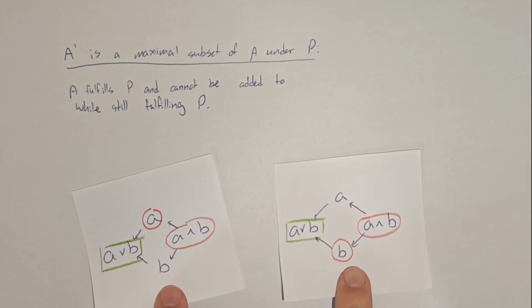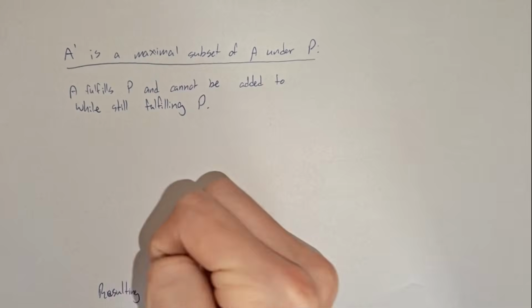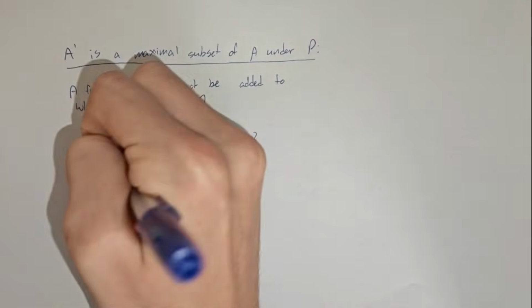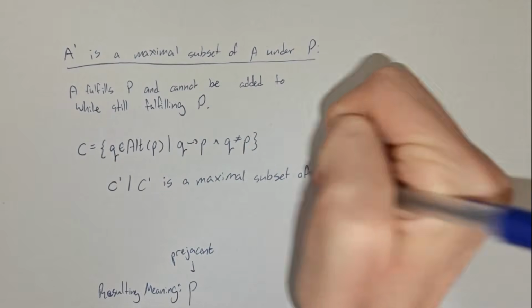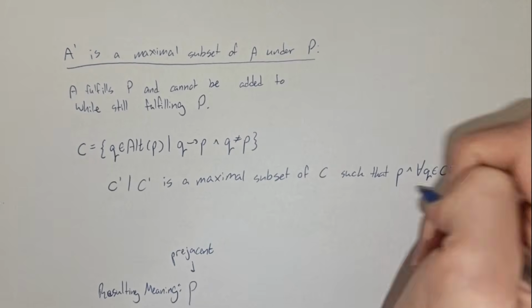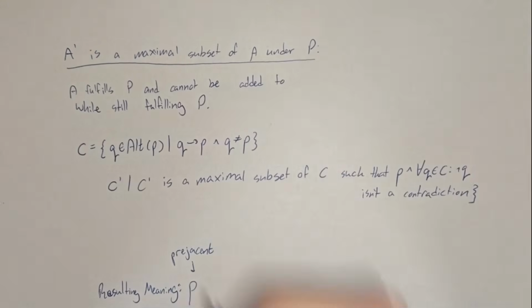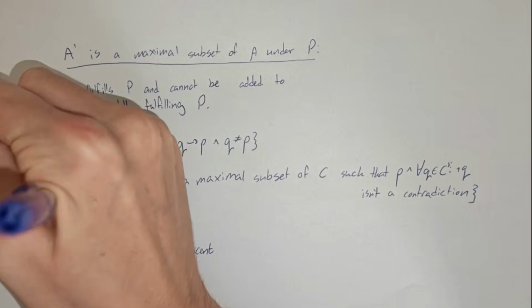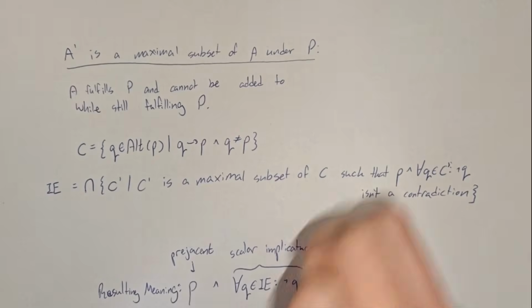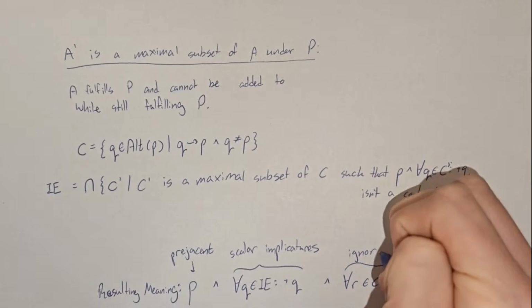We can now go back and formalize this algorithm. Given a prejacent P, we generate a set of strictly stronger alternatives C. We construct subsets C' that are maximal subsets of the stronger alternatives with the requirement that their negation is consistent with each other and with the prejacent. The intersection of these subsets is the set of innocently excludable propositions, since it is the set of propositions that must be false in all cases according to the maxim of quality. We can thus knowingly negate them, and the rest are left for ignorance inferences.